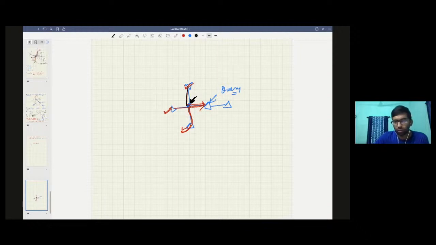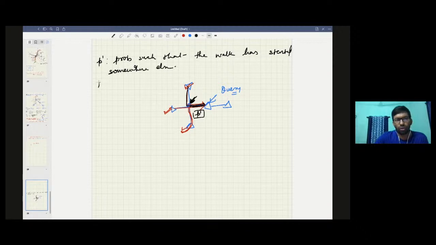Because in all these things, you need to multiply this probability as p dash, right? P dash is basically the probability such that the walk has started somewhere else, and p is the original probability. That is the probability that the walk has started at that node.